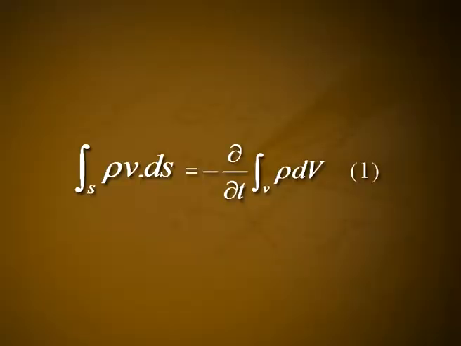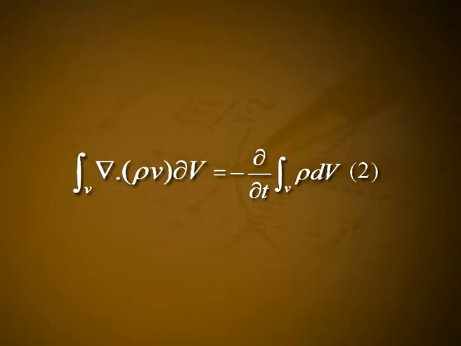The quantity flowing out must be equal to the decrease per second in the amount of fluid within the volume element, provided there are no sources or sinks present within the volume. This means we have the integral over S of rho v dot ds is equal to minus dou by dou t of the integral over V of rho dV. Let it be equation number 1.